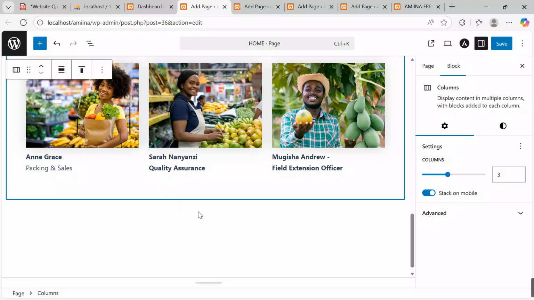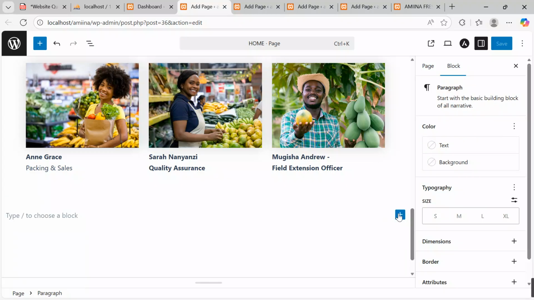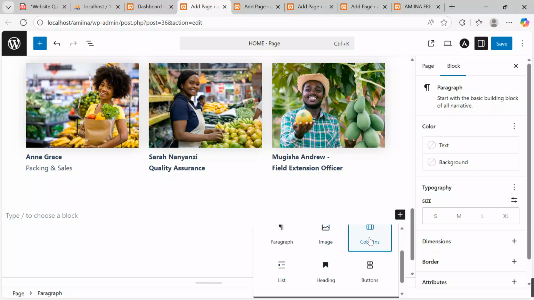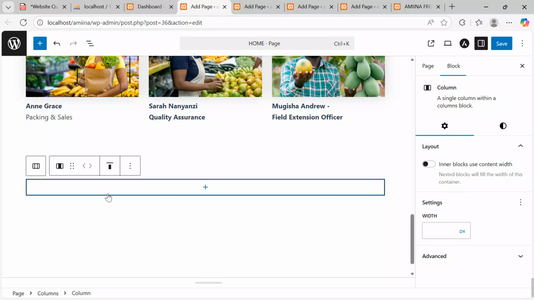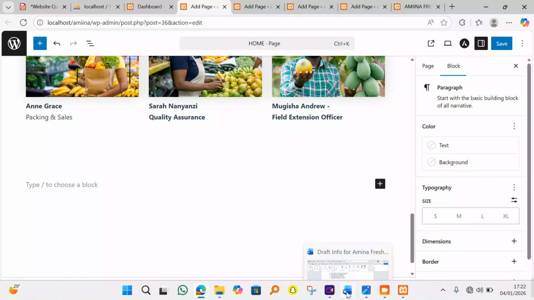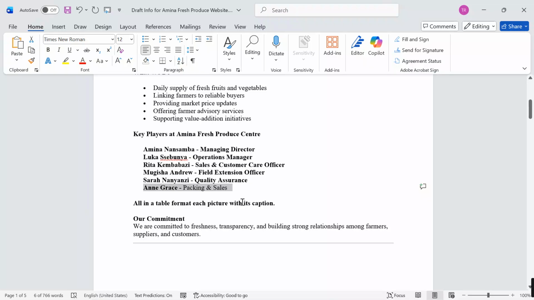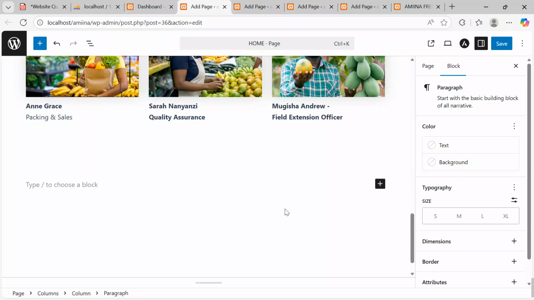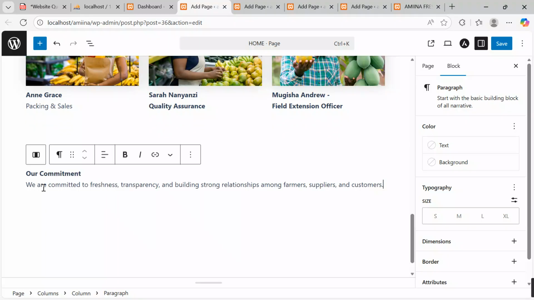So after getting this in shape, I will also continue. I say, let me add another block, and this block is one paragraph. Let me take it into a column, click column, then come here, one column, come onto the plus, say paragraph, then come access my window. I want to take a catching statement, which is maybe over here. Let me copy this info, Control C, come and paste it in this block.